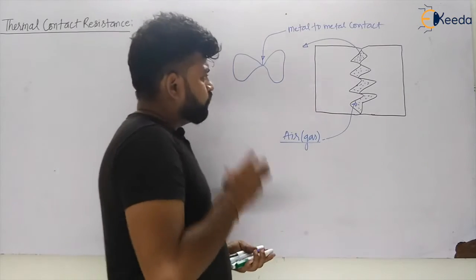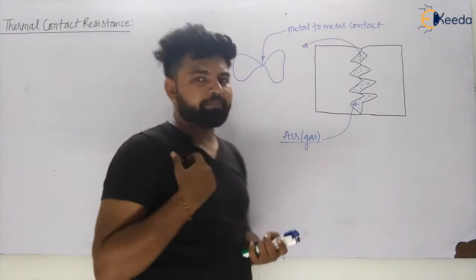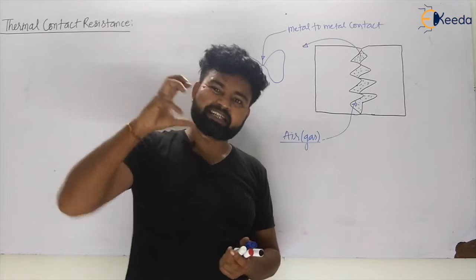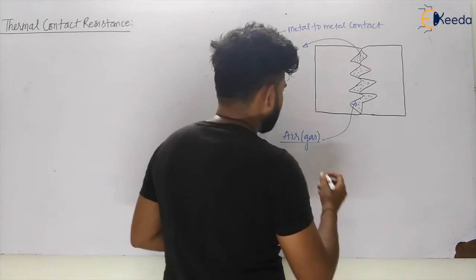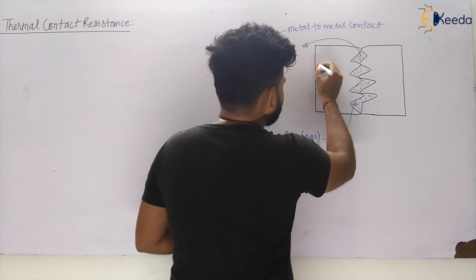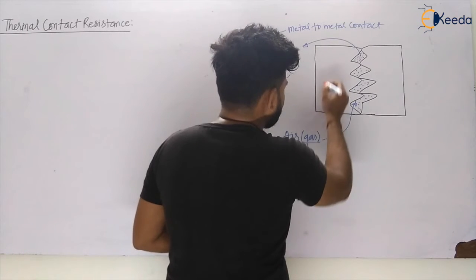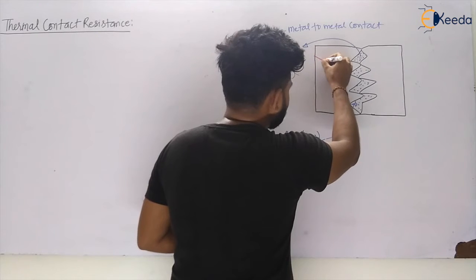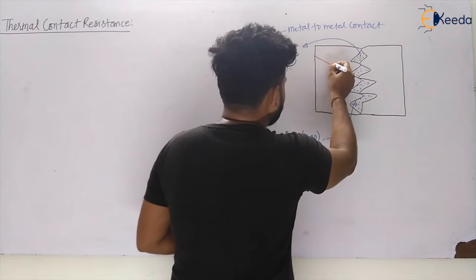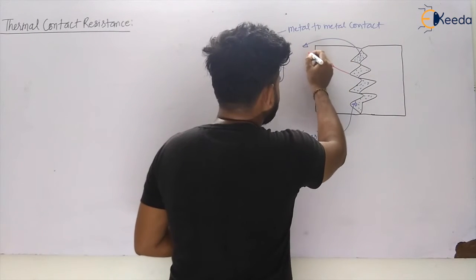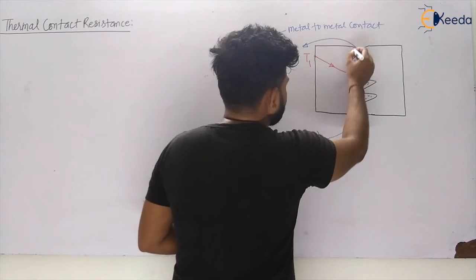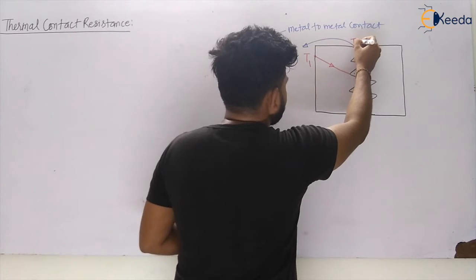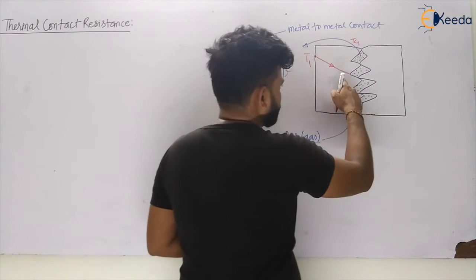Now what can we say about temperature? There will be a sudden change in temperature here. Let us say there is a temperature drop like this inside this. Let us take this as T1, and that is your TC1, T contact 1.